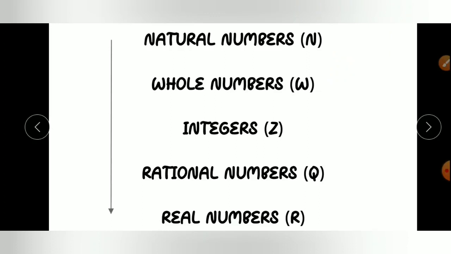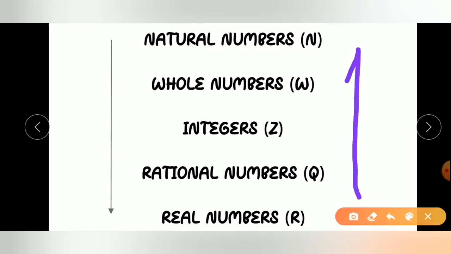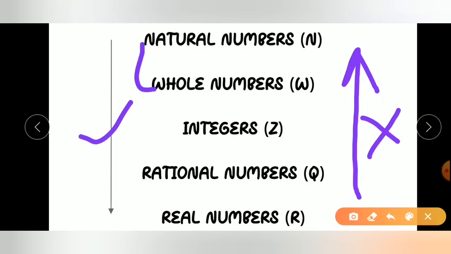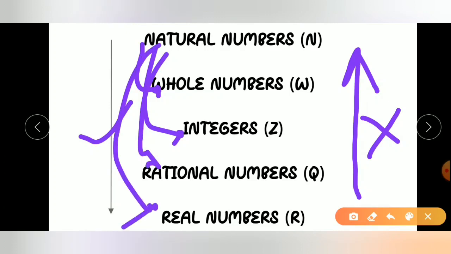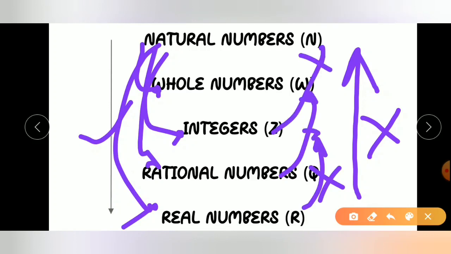All whole numbers are not natural numbers, because some whole numbers are natural numbers and one whole number is 0. So in this way it is not correct, but in this way all natural numbers are whole numbers, all natural numbers are integers, all natural numbers are rational numbers, and all natural numbers are real numbers. But in the opposite way, nothing will happen.